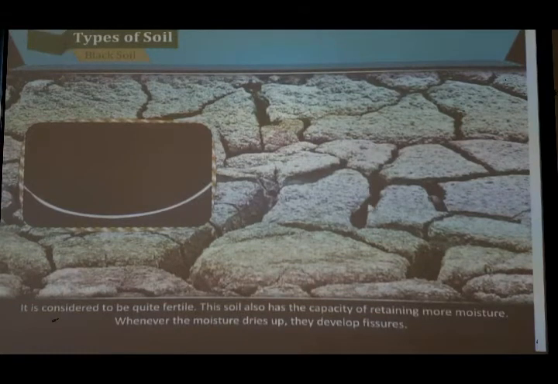These cracks you can see here in the picture. Because this soil is very moist at first, when it dries up, these cracks, these fissures, are formed, and these fissures are very deep. So what happens? The aeration and other biotic elements interact with the soil very easily and make the soil again very fertile.